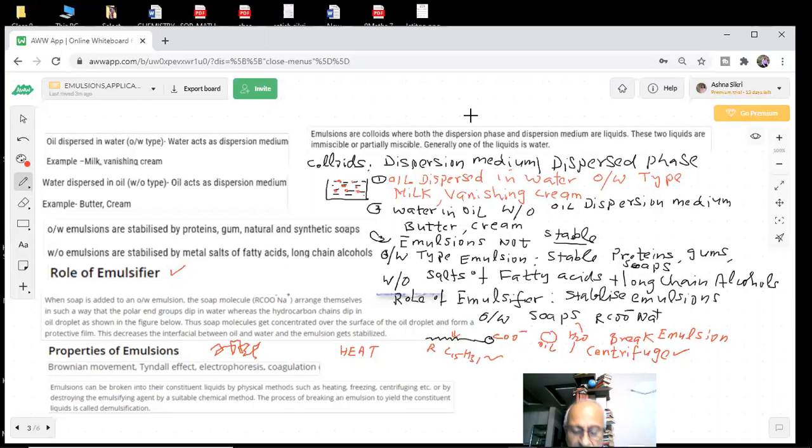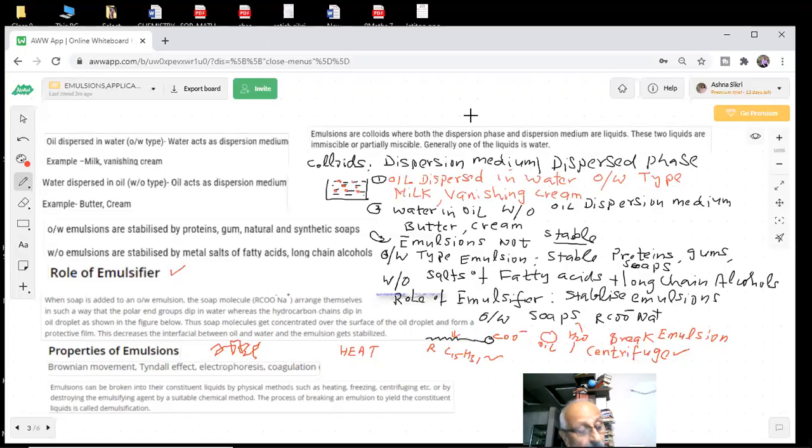And in the sols, I told you lyophobic sols are not stable, and you are adding lyophilic sols to stabilize them. And I have given a gold number. Do you remember which has the maximum or lowest value of gold number to act as a protective colloid? Important question for exam.